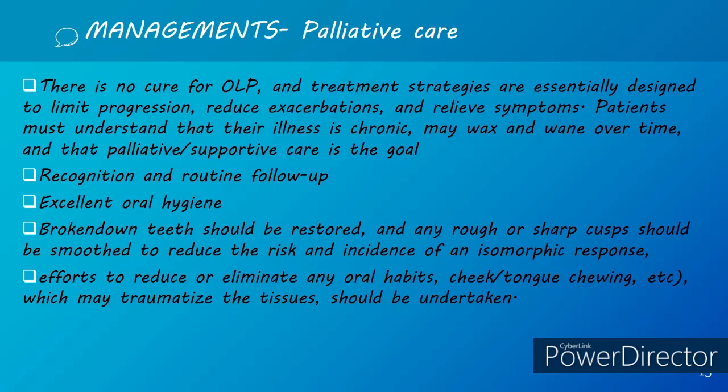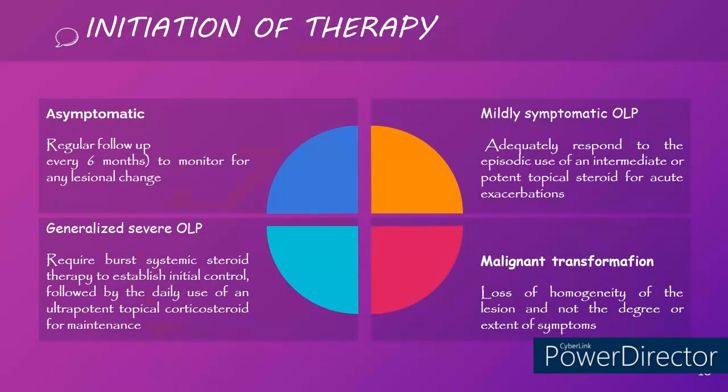We have to encourage the patient for routine follow-up, and excellent oral hygiene is required in order to reduce the exacerbation of the disease. If there is any trauma association, like sharp cusps or sharp teeth, or any gingival restorations that can traumatize the tissue, all these should be identified and eliminated properly. After patient education, initiation of therapy is required for symptomatic cases of oral lichen planus.